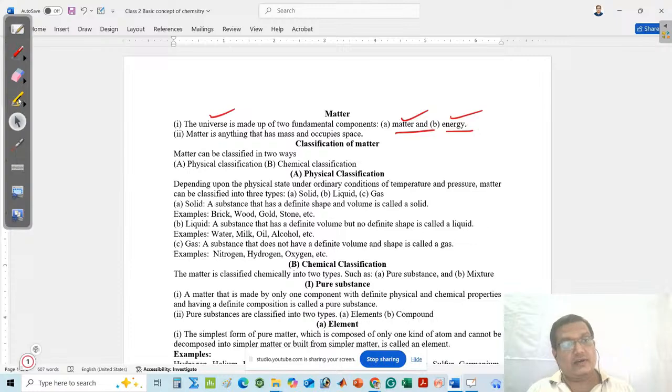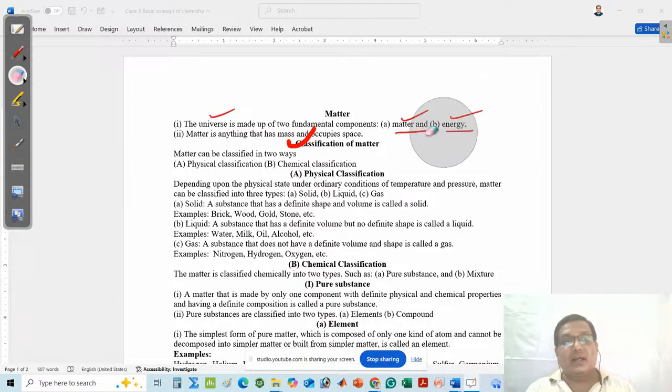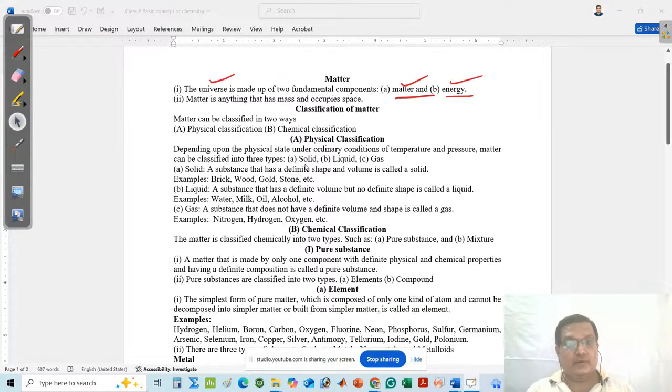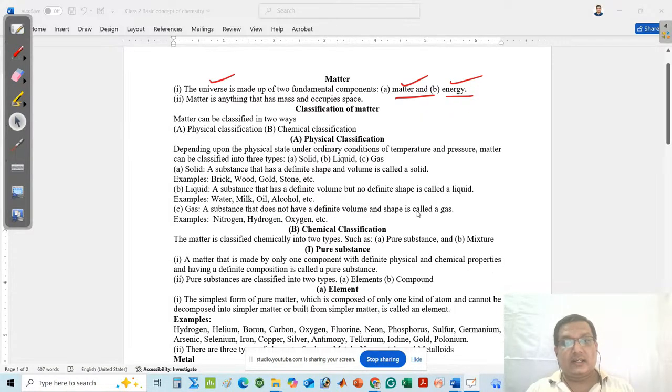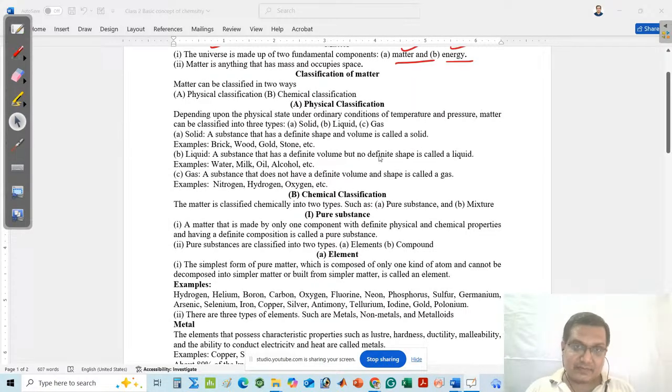Next, I will move to the classification of matter. What are the different types of matter? Matter can be classified in two different ways. One is the physical classification. Next is the chemical classification. Before going to the chemical classification, I want to ask, how many states? Don't think of state as Rajya; state here means Avastha. How many states of a matter are there?